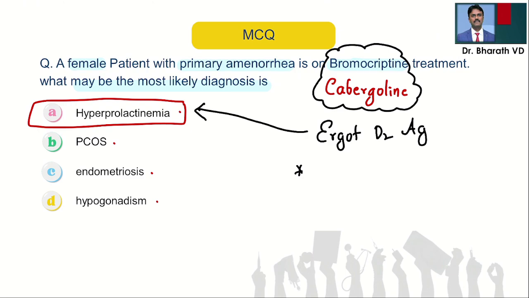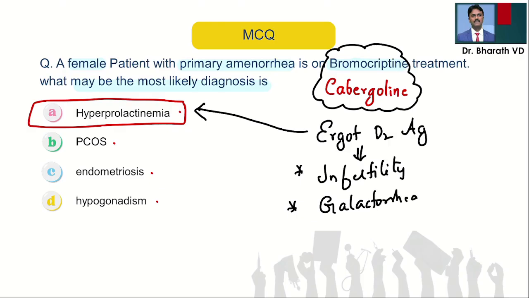What are the other uses of these drugs? What happens if prolactin is high? It will lead to infertility. So any infertility due to hyperprolactinemia, we can use it. What else happens if prolactin is high? It can lead to galactorrhea. There also we can use it. And there is a tumor called prolactinoma, which is producing a high amount of prolactin. And these are also approved for Parkinson's disease.